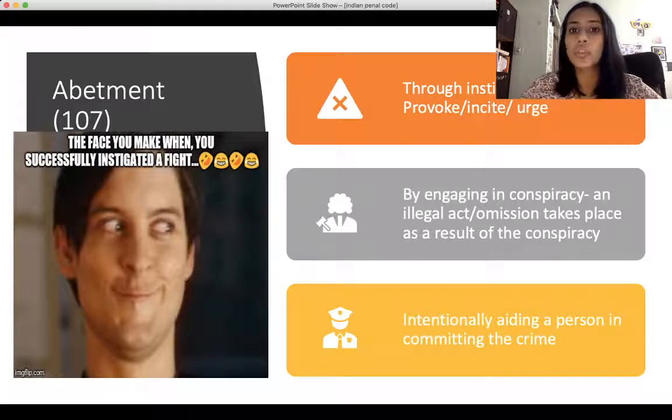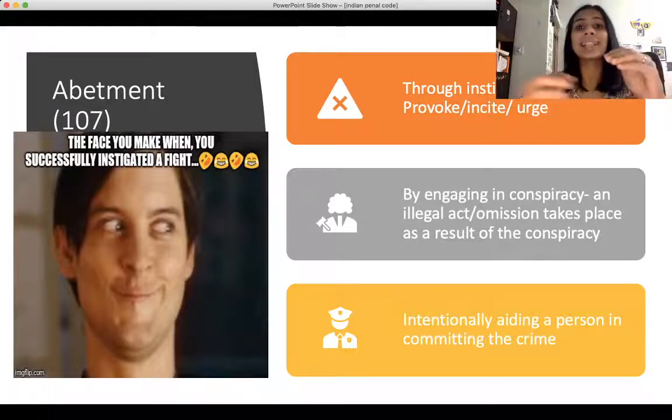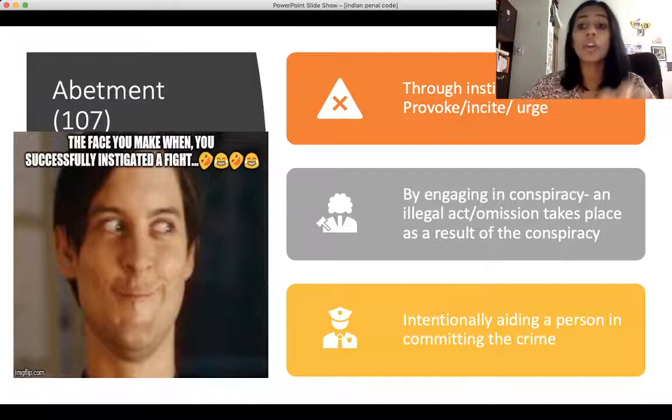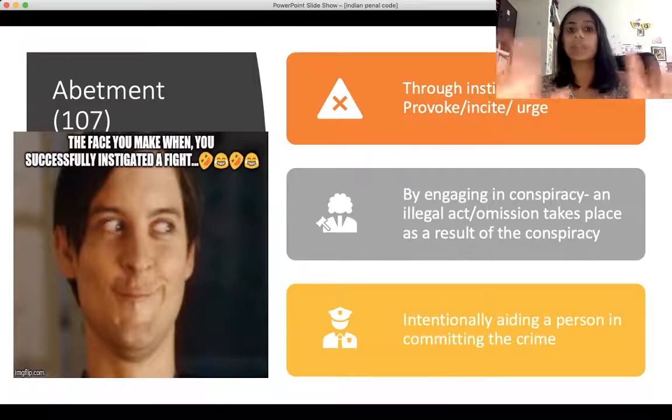The second one is through conspiracy. Conspiracy, as you have referred to in 120A also. But in the case of abetment by conspiracy, it's not sufficient that there is an agreement between the parties to do the act, which is different from what is required under 120A. Under 120A, you're only required to have an agreement to do something illegal. But what is required in abetment by conspiracy is that an illegal act or an omission must have taken place as a result of that conspiracy. So there must be an aftermath of that conspiracy.